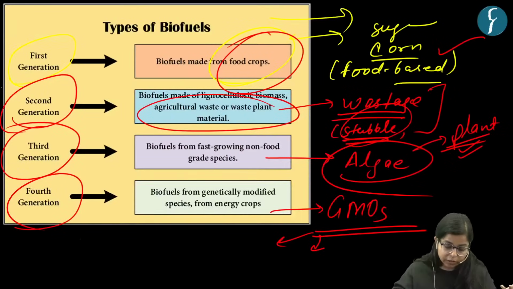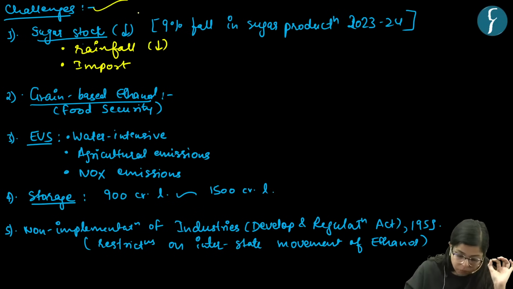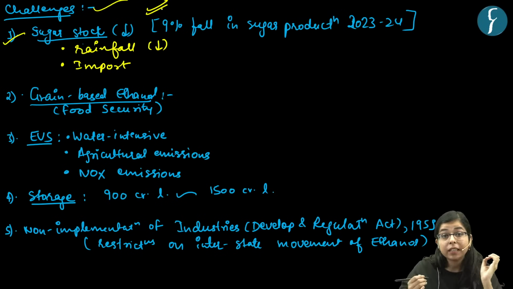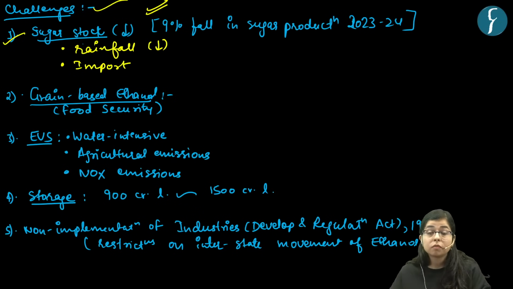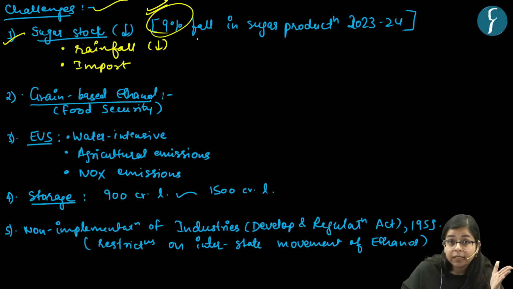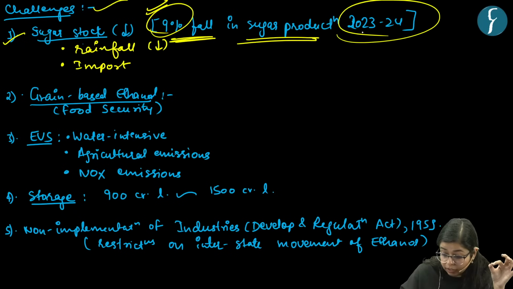Now let's move further and see what challenges may come in our program of ethanol blending of petroleum. The first challenge is declining sugar stock in the country. Recently, a report from a sugar industry body projected a 9% fall in sugar production in the market year 2023-2024.